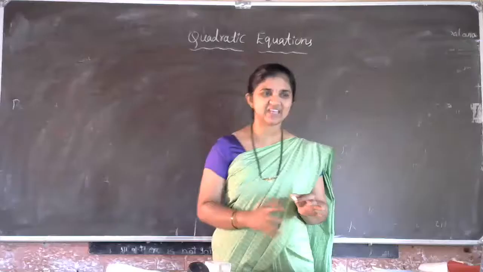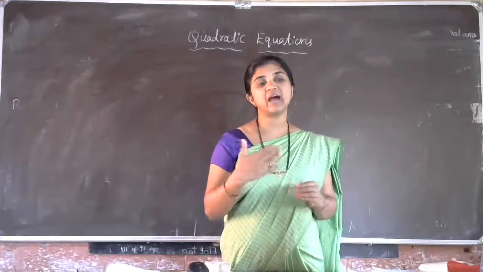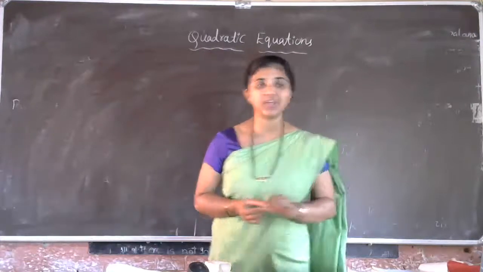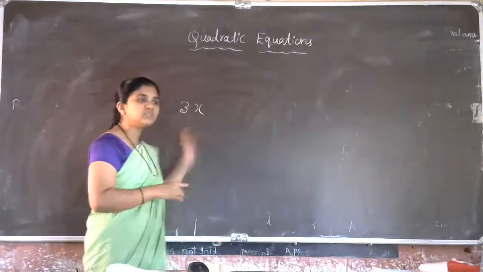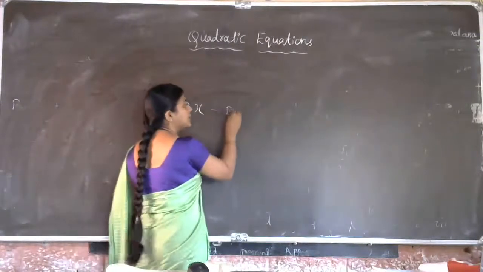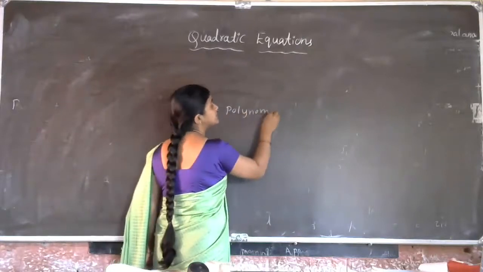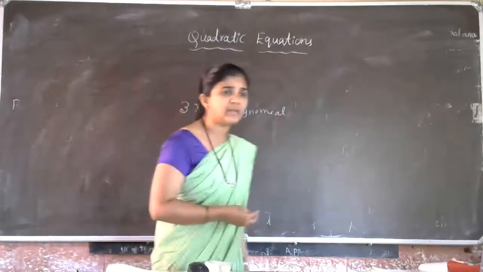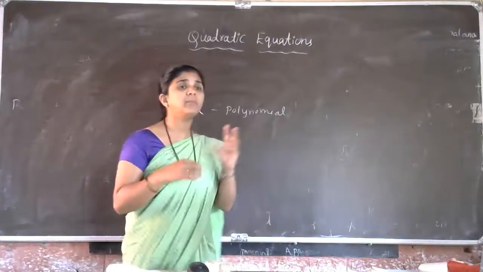Actually, again and again you are making the same mistake. Polynomials having more than two terms are not the only ones called polynomials. See here, 3x, one single term, is also a polynomial. So why are you all confused about the polynomial concept? The polynomial definition is not based on the number of terms.